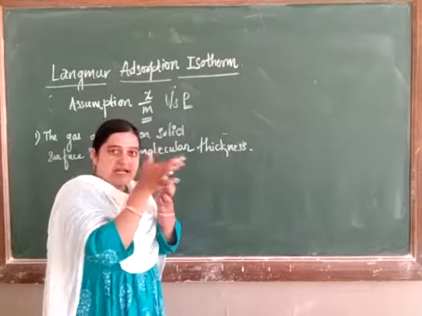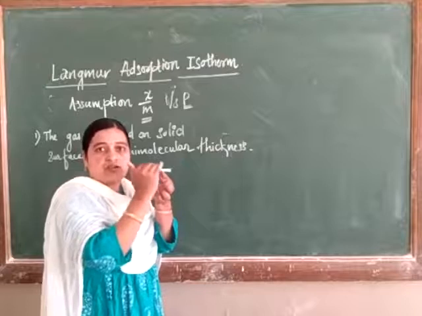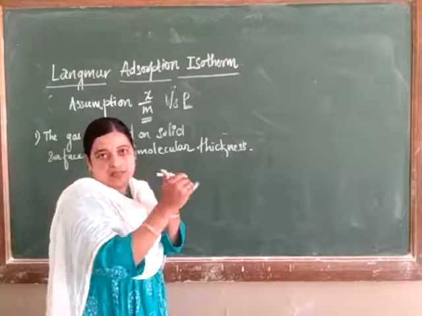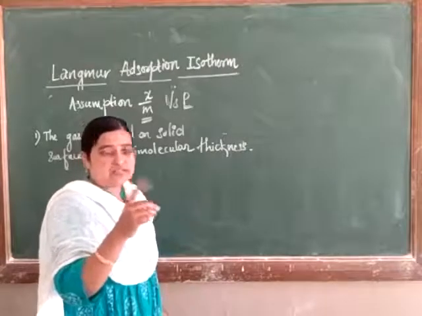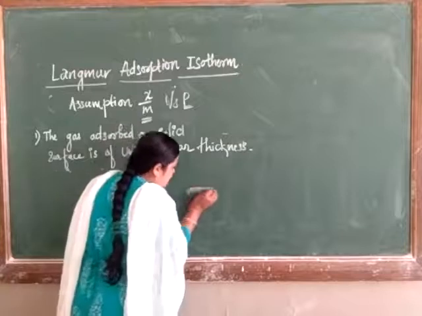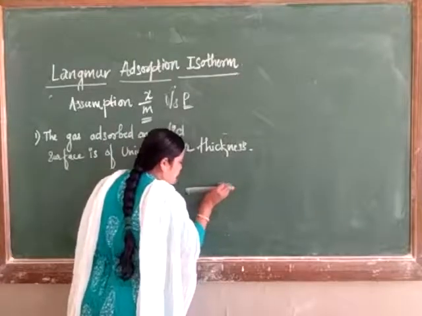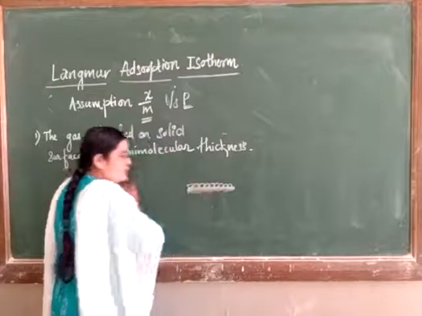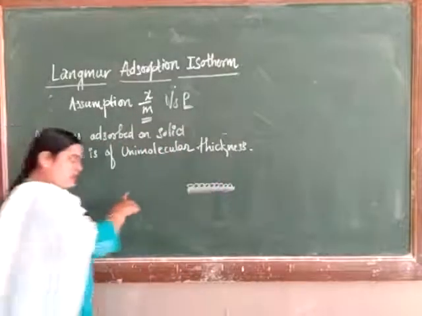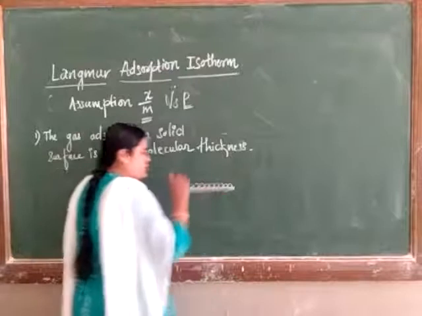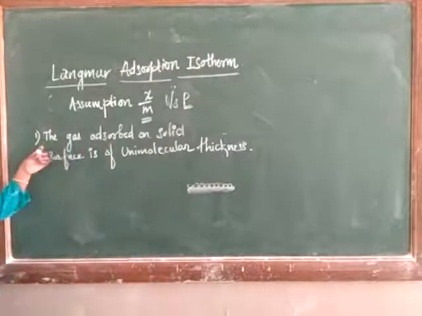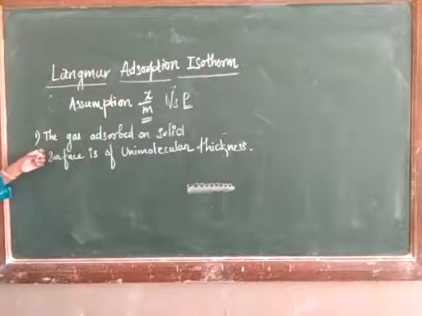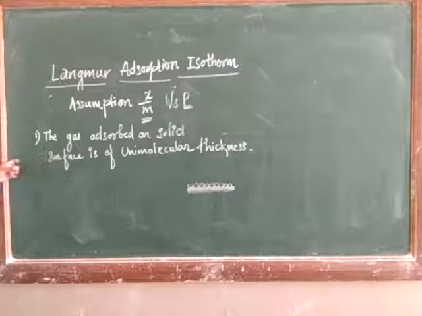Only one layer of molecules develops on this surface. So the first assumption is that the gas adsorbed on the solid surface is of unimolecular thickness, meaning only one molecular layer forms.